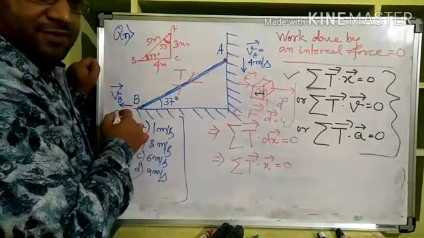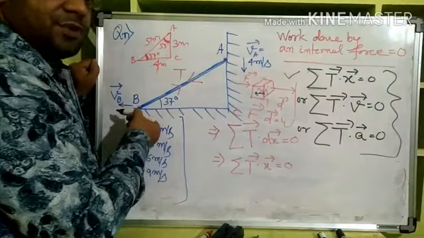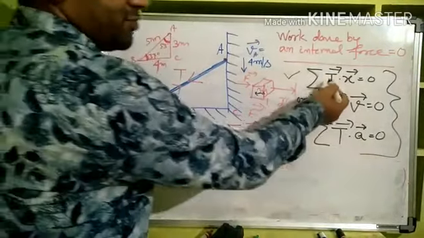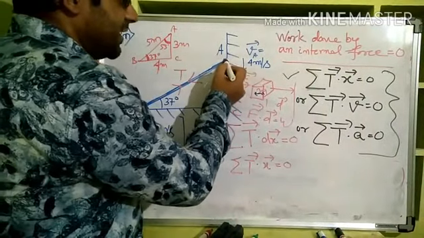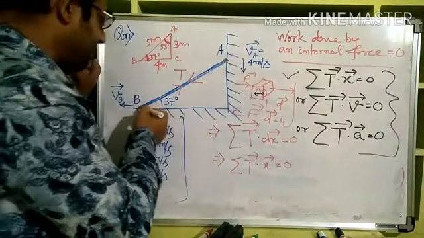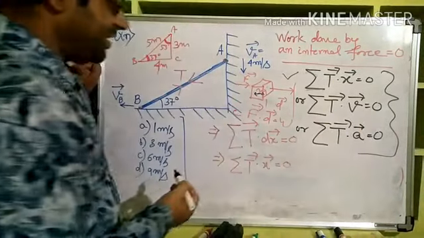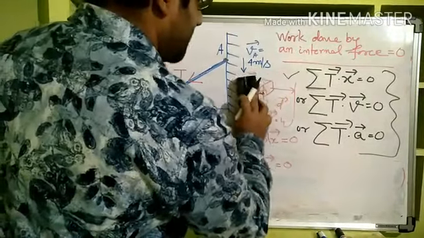Now see, in this problem we will apply T dot v is equal to 0, because velocities are given. If acceleration was given, like 4 meter per second square, with which this will move, then we could have used that. If distance is given, we could use that. But in this particular question, since the velocity of tip A is given and the velocity of tip B is asked, we can take the summation of T dot v is equal to 0. To write that, I am erasing this part.